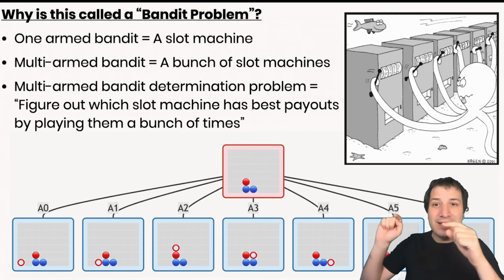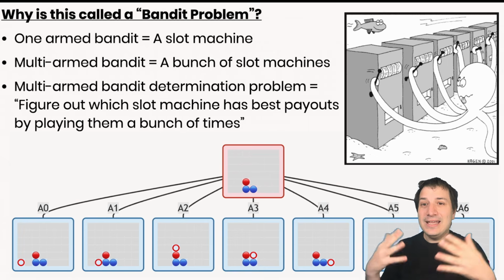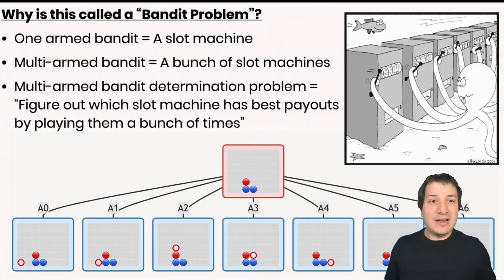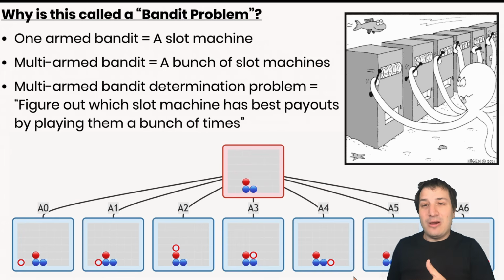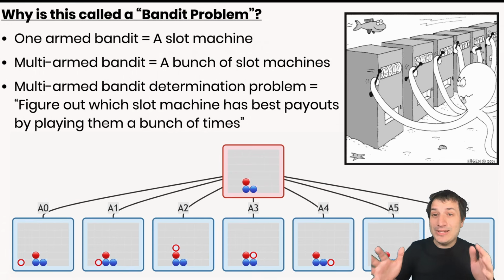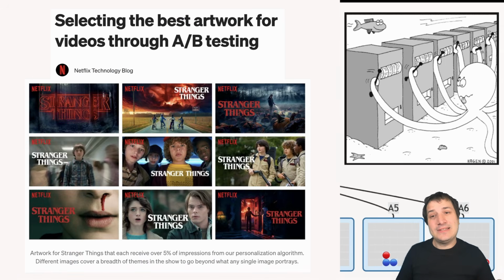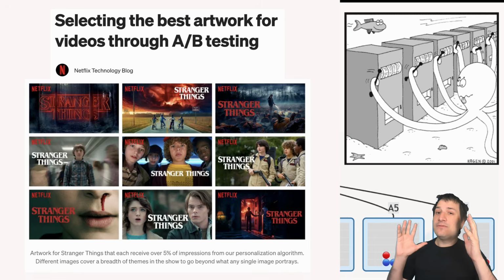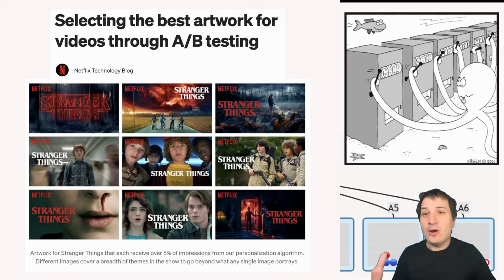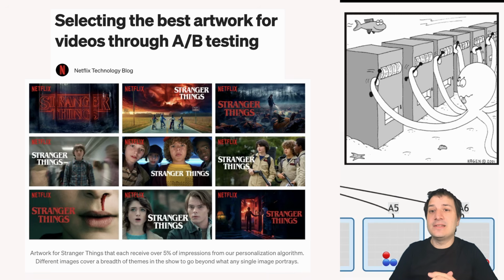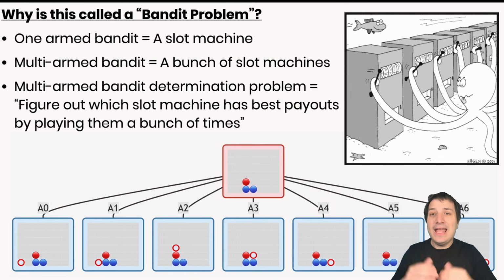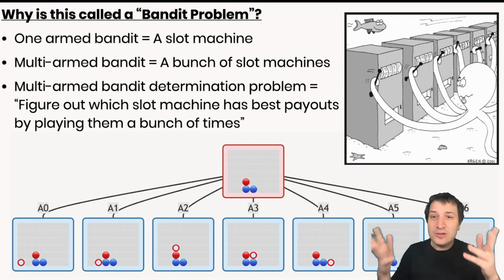And I hope you'll see that this position that we've been working on in Connect 4 is exactly this kind of thing. You can think of each of these different actions as a different arm you pull. And when you pull the arms, you gain information about if it's a good move or a bad move. The only way to learn is by playing. Another example is the example we saw from Netflix, where they had all these different thumbnails and they were trying to find out which one viewers responded to the best. So they were trying them out and seeing which one is the best. That is a bandit problem. And finally, this fishing minigame is also a bandit problem.